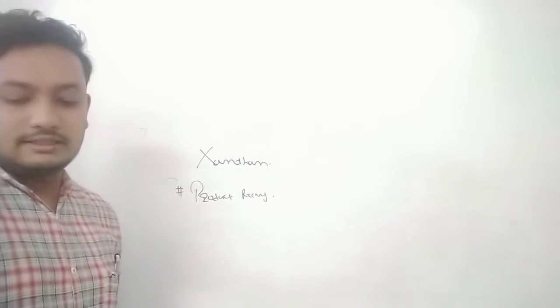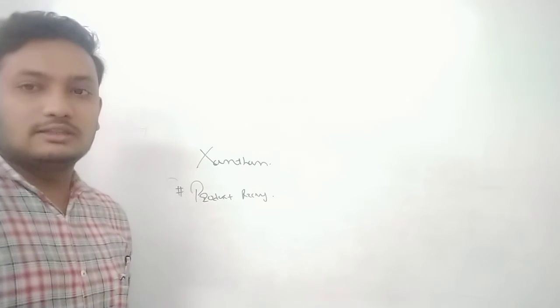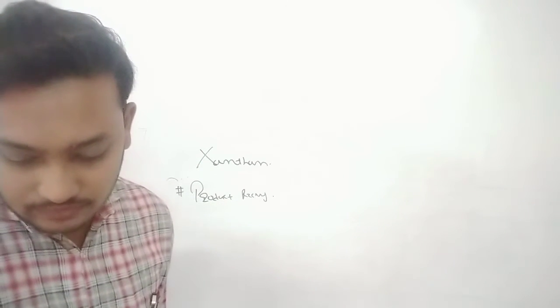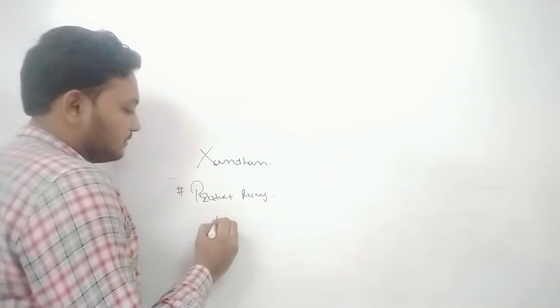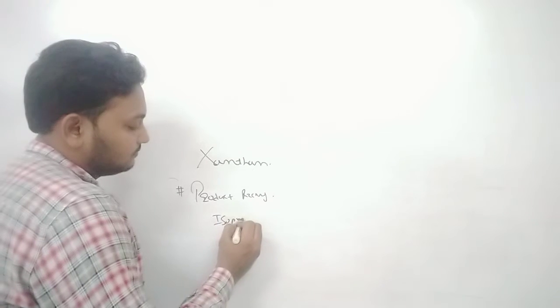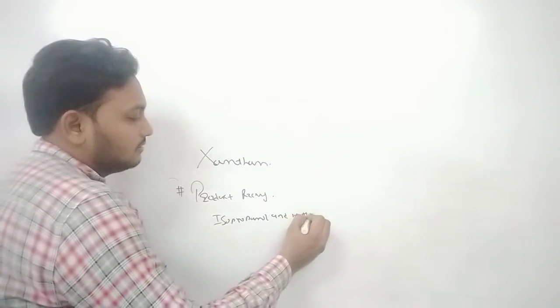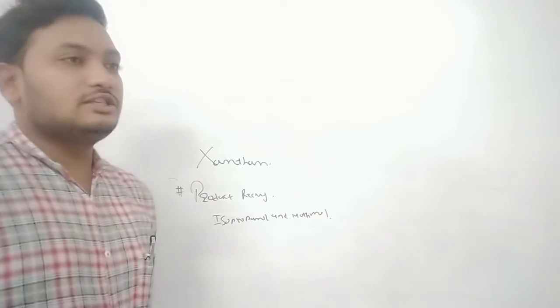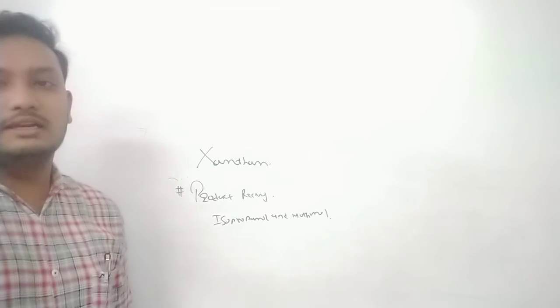So we choose ethanol, isopropanol and methanol for xanthan recovery.